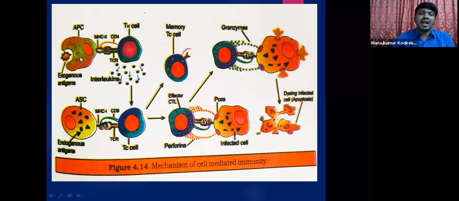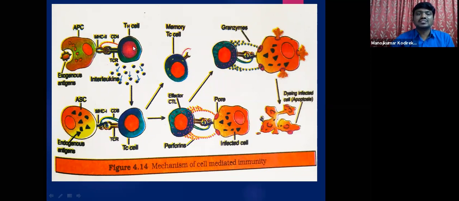So these are antigen presenting cells, altered self cells. Once these antigens are engulfed by them, they are broken down and converted into antigenic fragments. These are displayed on the cell surfaces with the help of the MHC class 2 complex.